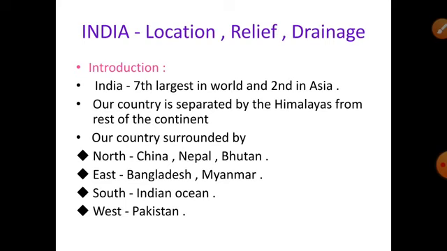From the continent Asia, India is separated by the Himalayan mountains. India covers 2.4% area of the world. Our country is surrounded by, in north side, China, Nepal, Bhutan, in east, Bangladesh and Myanmar, in south, Indian Ocean and west, Pakistan.